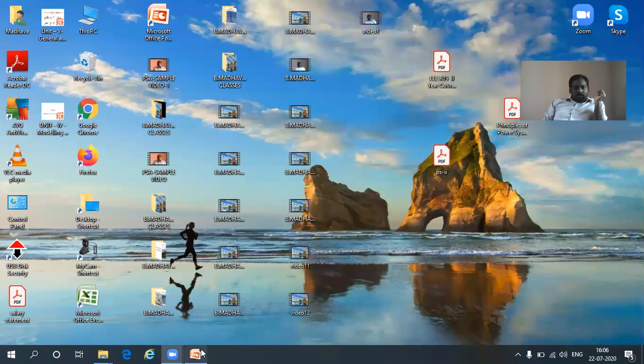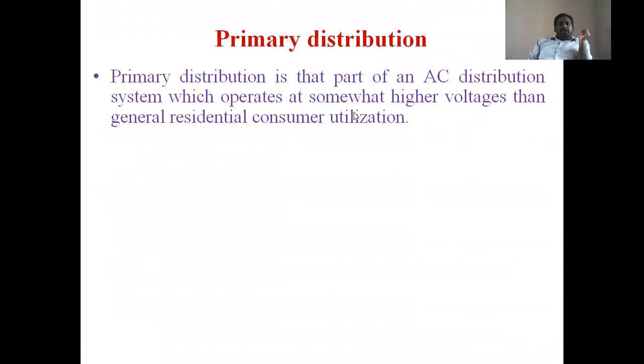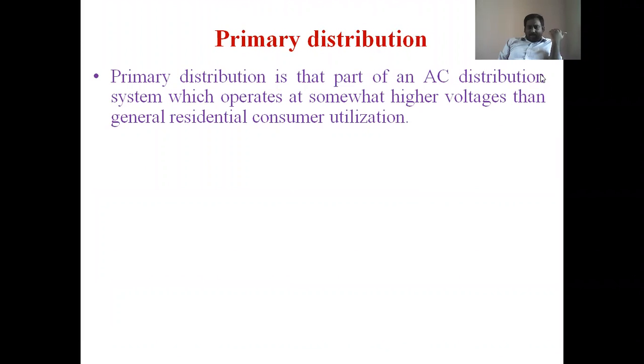So now we are going to discuss in detail aspects of the distribution system. First one is the primary distribution system. What is meant by primary distribution system? We already discussed this in the last class, but now once again we will recall.